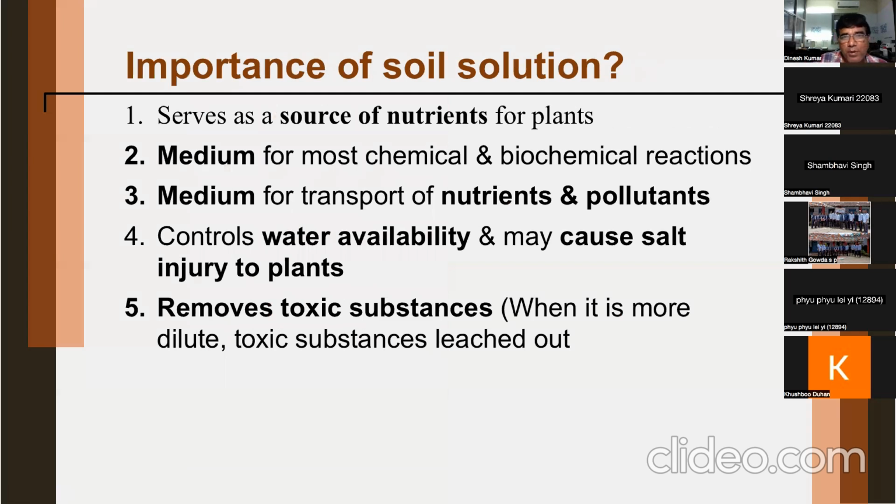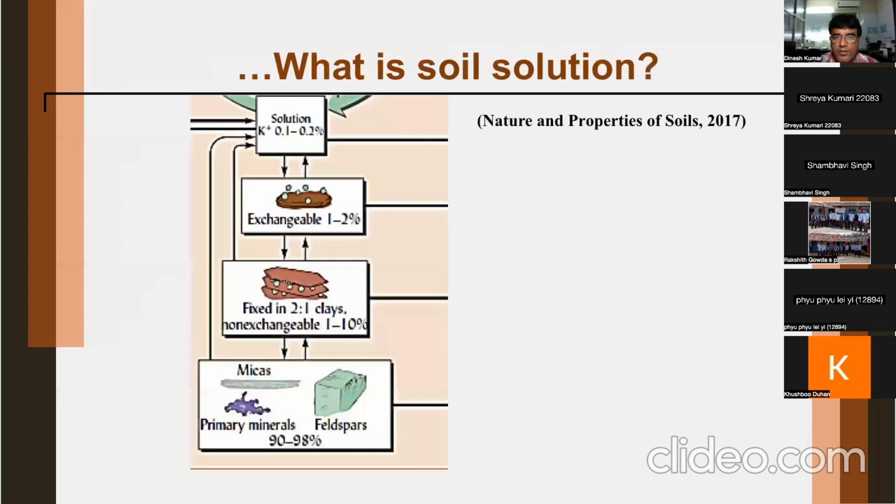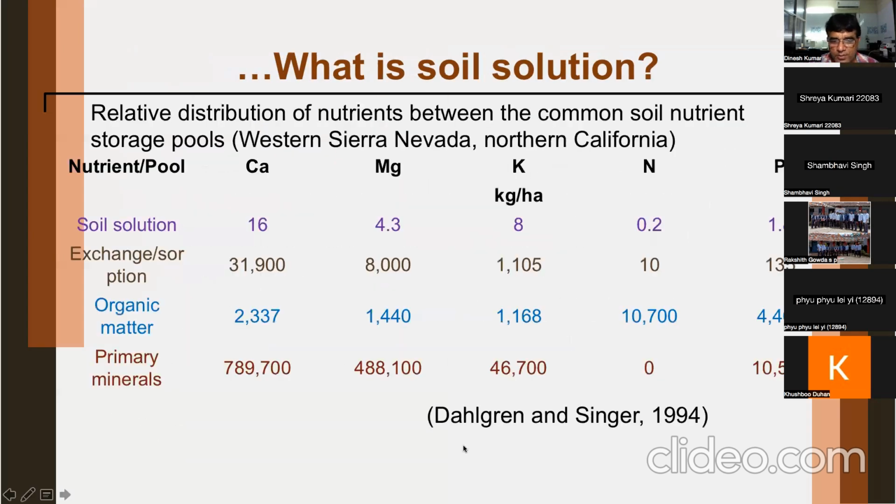After knowing some basics about the soil solution, what it is, how the nutrients are supplied, what the sources of nutrient supply to the soil solution are, where it is found in the soil, and the concentration of different nutrients in the soil solution, you observe that the concentration was very small for most nutrients, and the smallest was for nitrogen. Perhaps in the list the highest was for calcium, but it will vary with the characteristics of that particular soil.